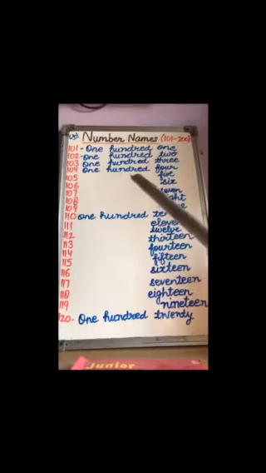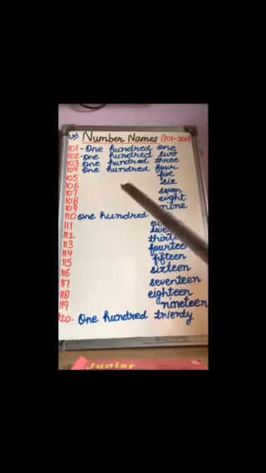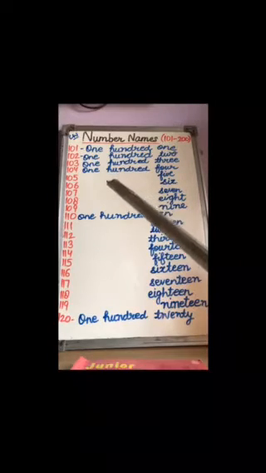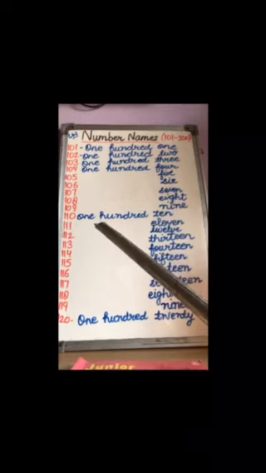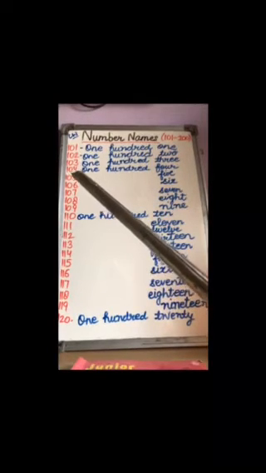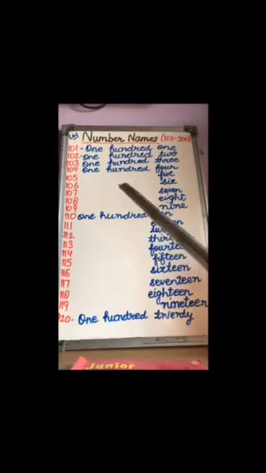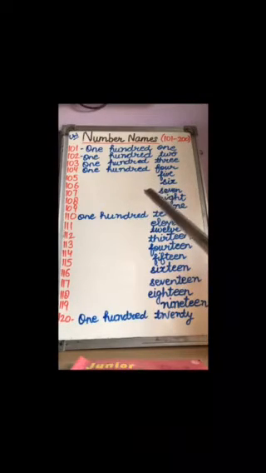So children, you have to speak and write. Speak after me and then write. No one will sit on mute mode. As ma'am is speaking, writing and explaining to you, you have to do it the same way. Very good. Now let's move to 104. ONE HUNDRED FOUR.